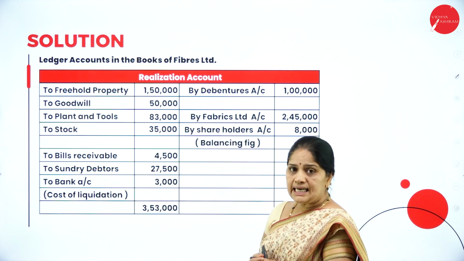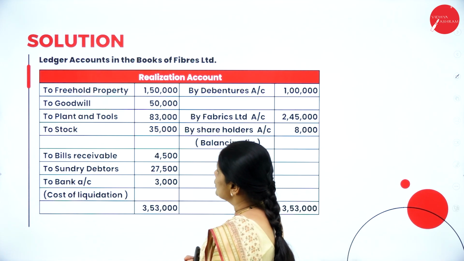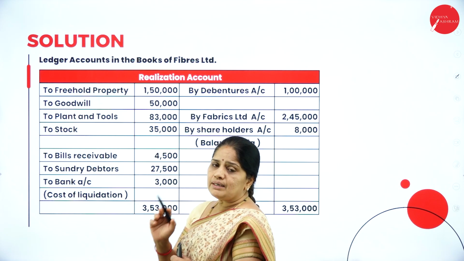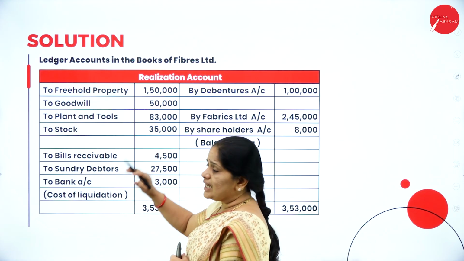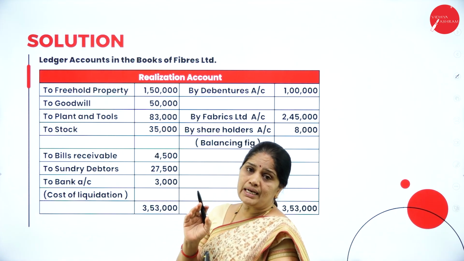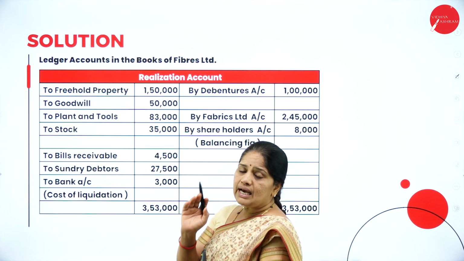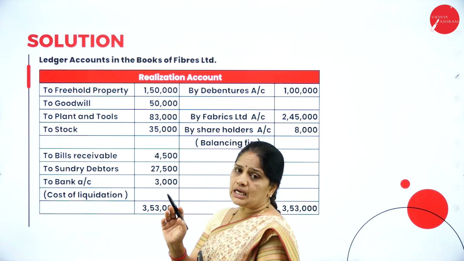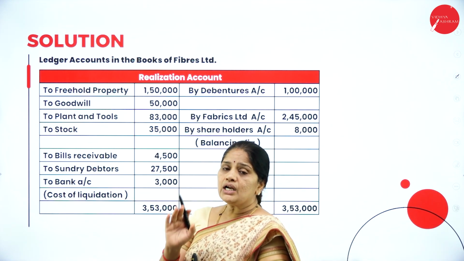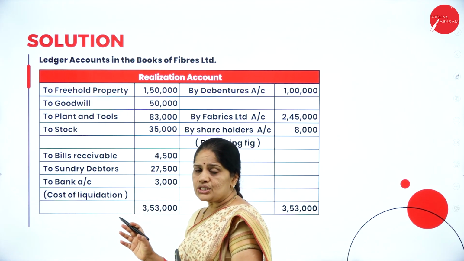So, first thing is the realization account. So, I transfer all the assets which are taken over by the purchasing company. I will transfer all the assets at the balance sheet values. All the assets have to be transferred to realization account with the exception of cash. So, if cash is not taken over, don't transfer cash to realization account.